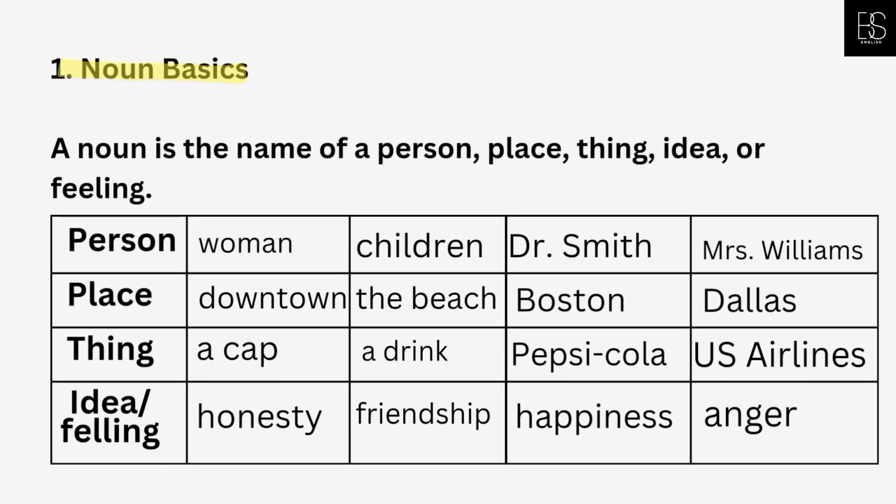1. Noun basics. A noun is the name of a person, place, thing, idea, or feeling. Person: woman, children, Dr. Smith, Mrs. Williams. Place: downtown, the beach, Boston, Dallas. Thing: a cup, a drink, Pepsi-Cola, Delta Airlines. Idea/feeling: honesty, friendship, happiness, anger.